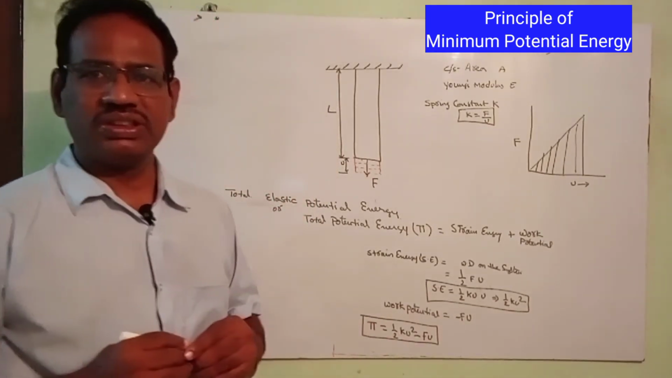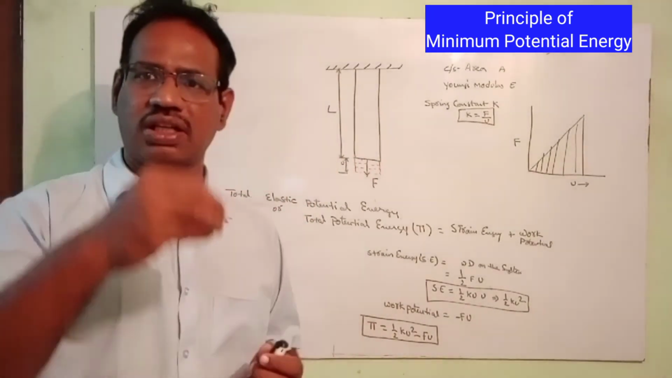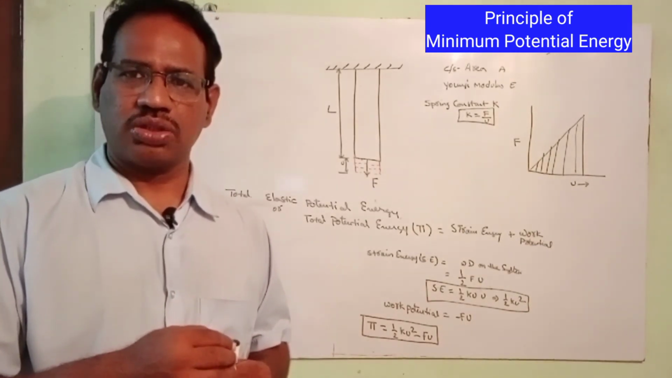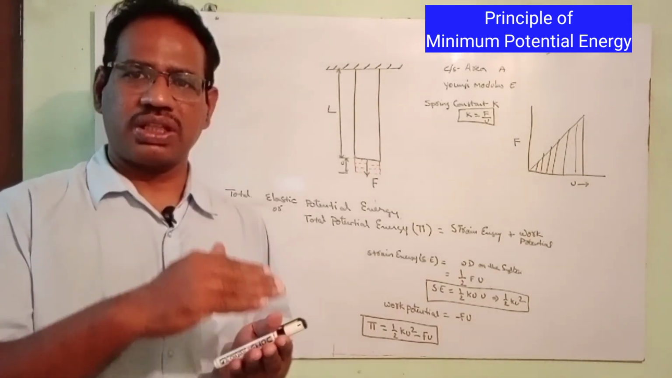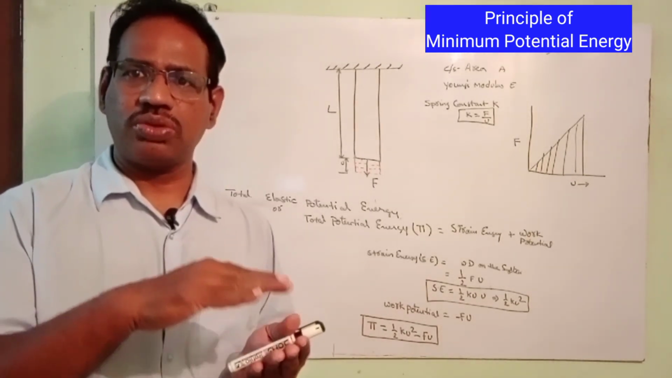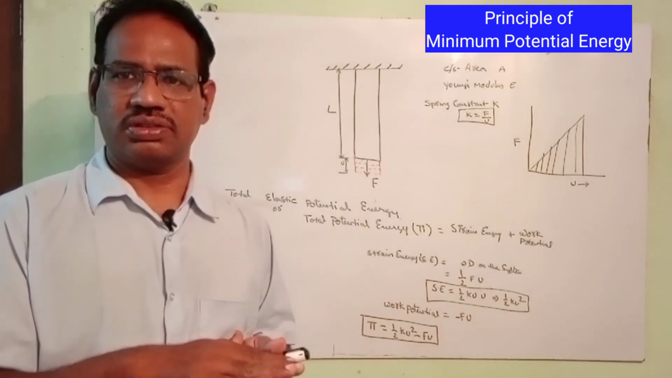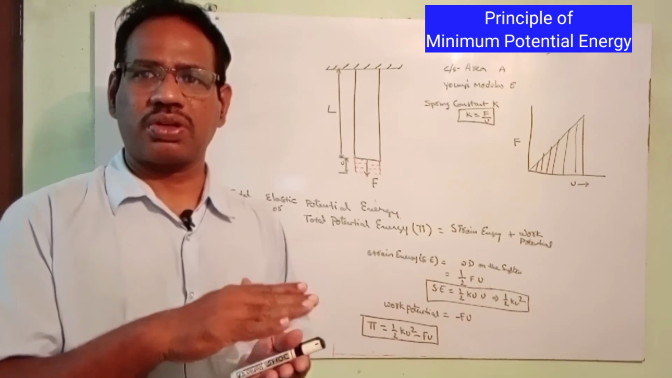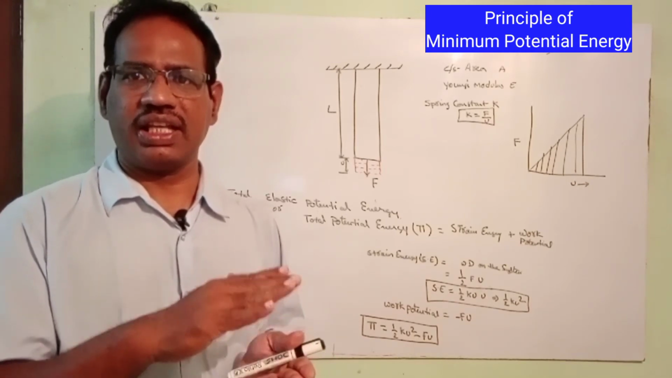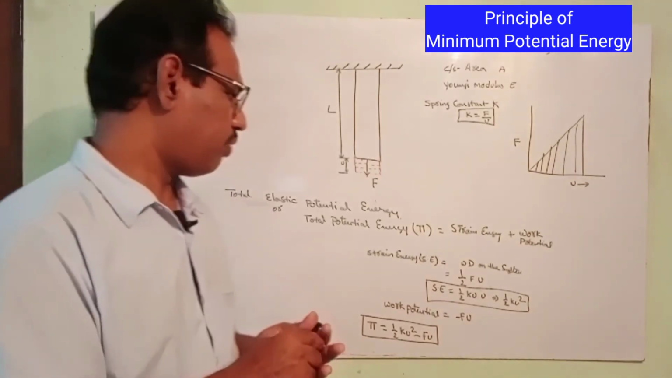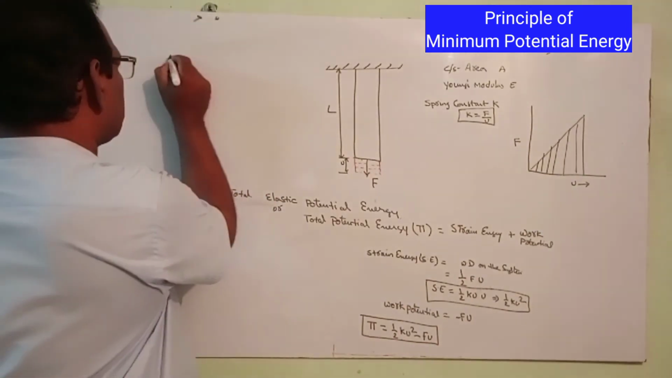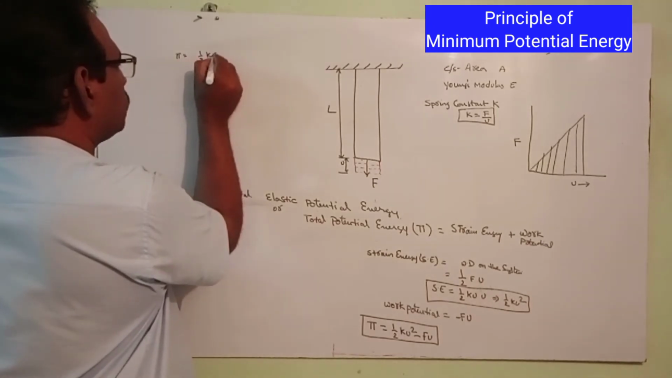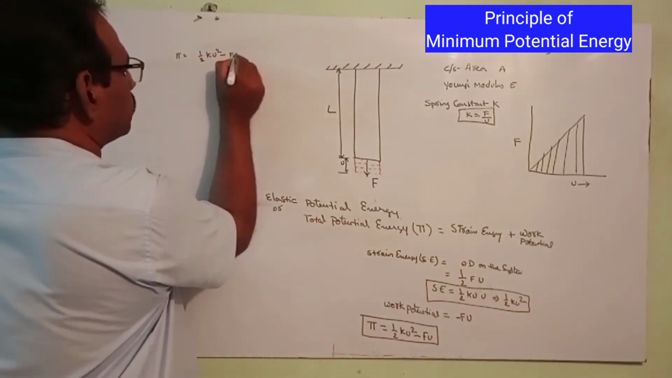Once the load is applied, the body is elongated. When the load is removed, it will regain its original position. So within the elastic limit, with application of load, it will deform and come to the stable equilibrium position. At a stable equilibrium position, what is the total potential energy it contains? The total potential energy phi equals half into K into U square minus F into U.